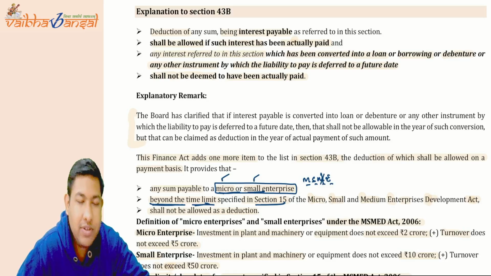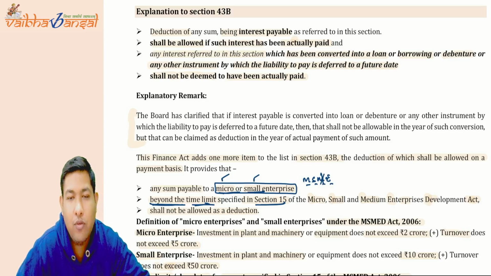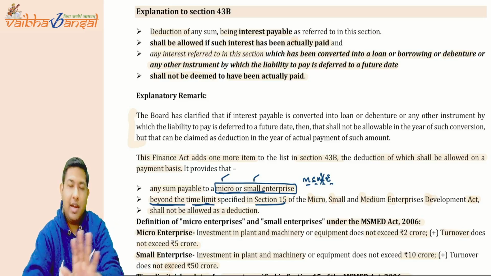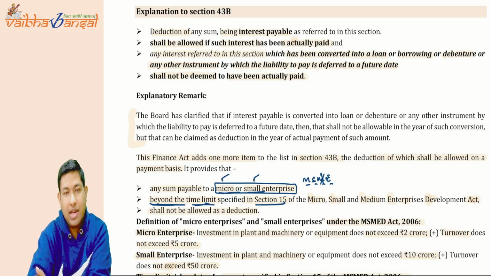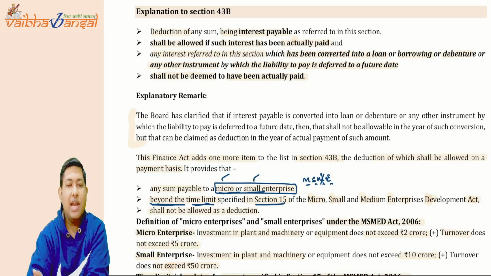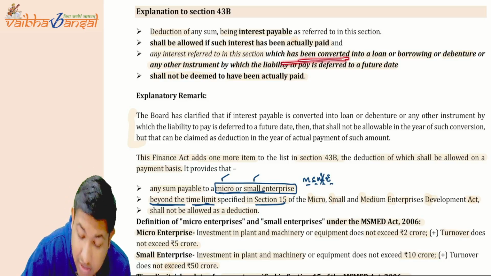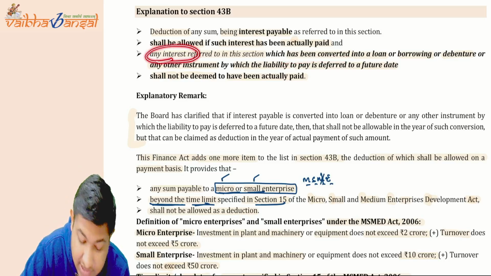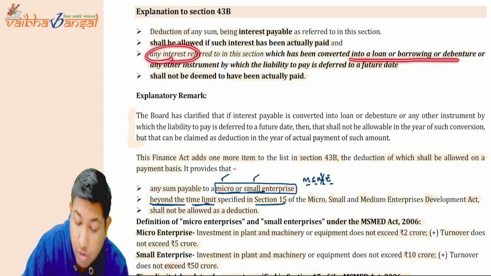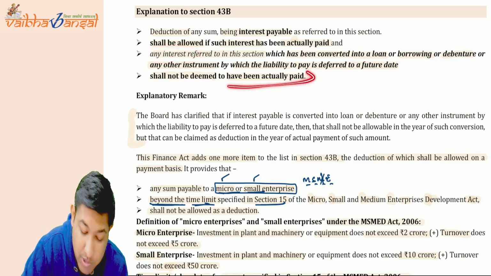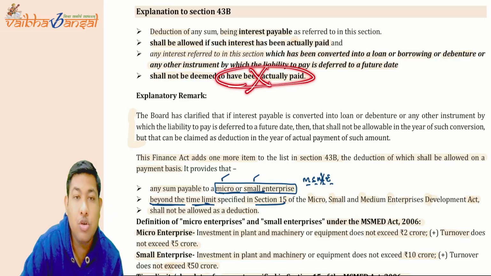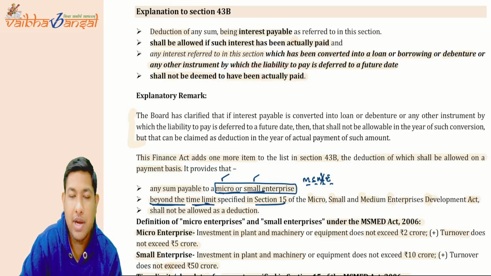Till now, whatever interest is paid, it's okay. Whatever interest is remaining to be paid, just make it a loan and I will pay from now. If it is such a situation, if you have converted the interest into a loan, borrowing or debenture, then it should not be treated as actually paid. Is this clear?